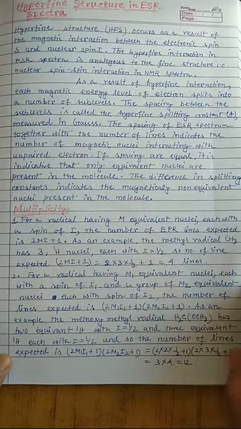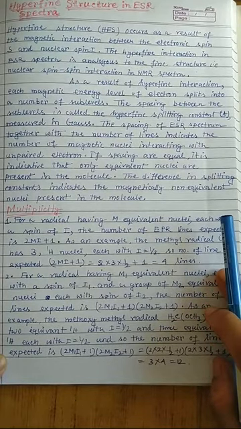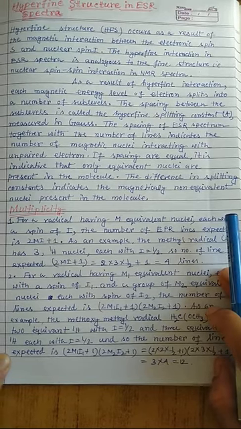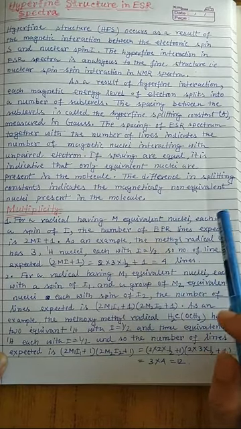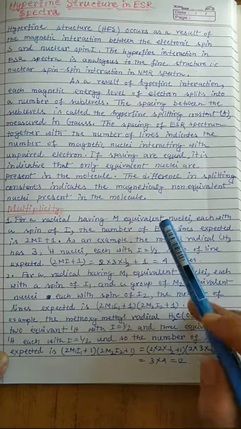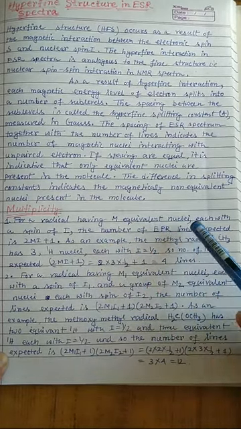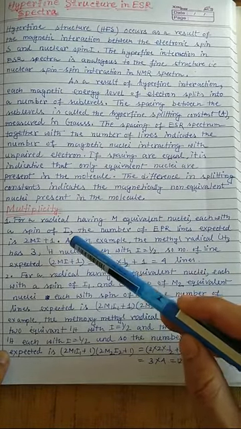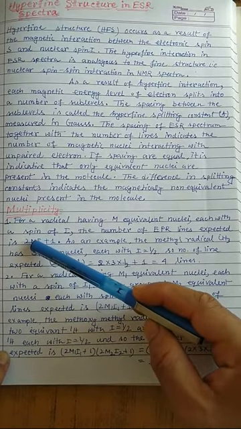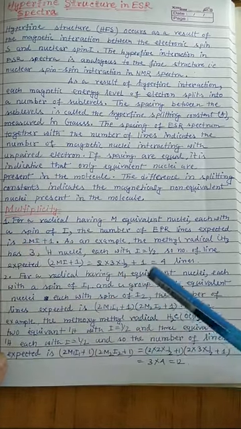So now it's very interesting to understand the multiplicity when the peaks split into some finite number of lines. So what are the rules that will be discussed? First one, for a radical having m equivalent nuclei, each with a nuclear spin quantum number I, the number of EPR signals or EPR lines expected is 2mI plus 1. This is the formula, where m is the number of nuclei present in the system and I is their corresponding spin number.